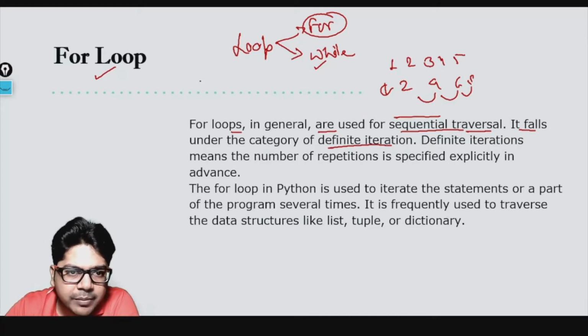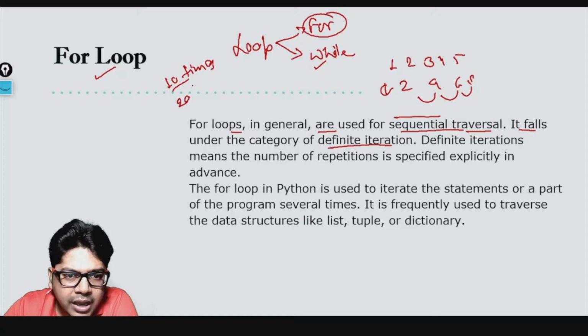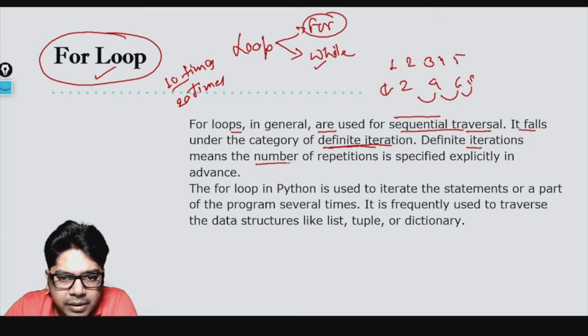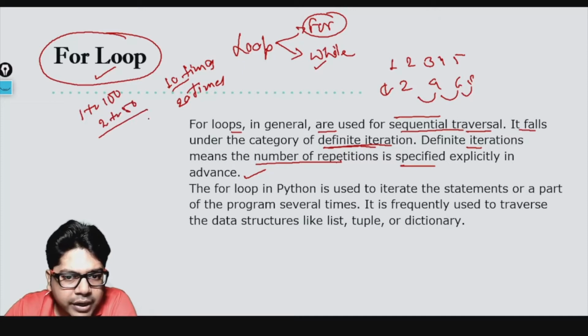Definite iteration means you know how many times it is going to get repeated, whether it is 10 times or 20 times. The number of iterations is fixed. I told you in the last video also, a for loop is used when you know the number of times the loop has to be repeated. So that is the reason it falls under the category of definite iteration. Definite iteration means the number of repetitions is specified explicitly in advance. It is already given to you, like I want to go from 1 to 100, or I want to go from 2 to 50. You already know in advance.